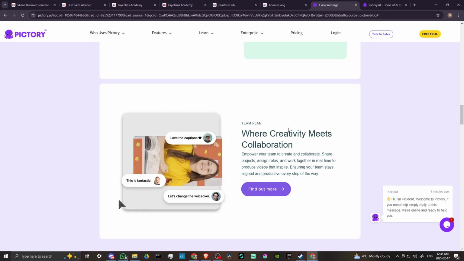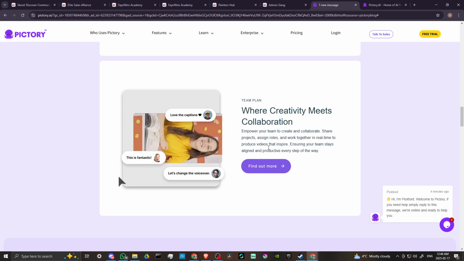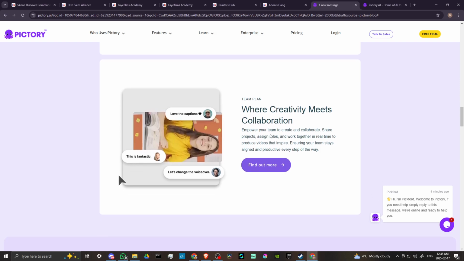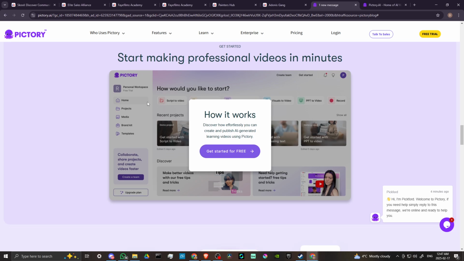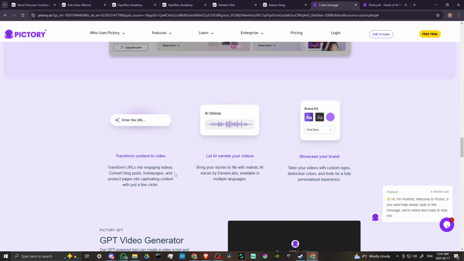Pictory is where creativity meets collaboration. Empower your team to create and collaborate, share projects, assign roles, and work together in real time to produce videos that inspire. Start making professional videos in minutes. And you can see here a little bit of how Pictory is going to look. We'll take a closer look at that in a moment.